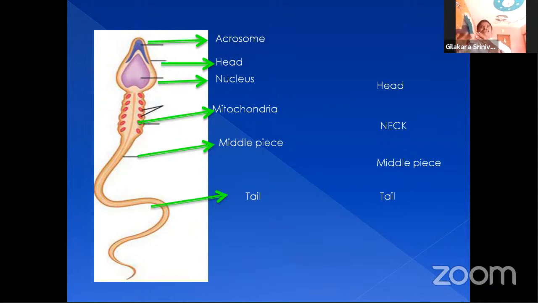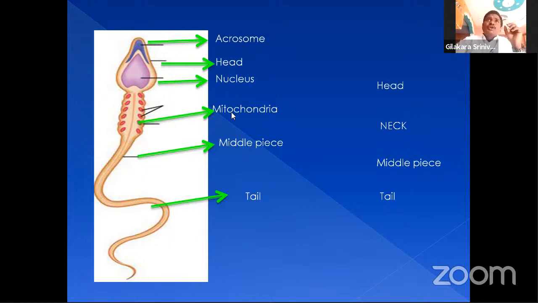Diploid means 2 sets of chromosomes are present. You know very well about chromosomes. 46 chromosomes are present in a human cell. It means 23 pairs of chromosomes are present, and such a cell is in diploid condition. If half of the chromosomes, that is 1 set of chromosomes, are present in a cell, it is called haploid condition. Here only 1 set of chromosomes is present in the nucleus. That's why it is called haploid condition.